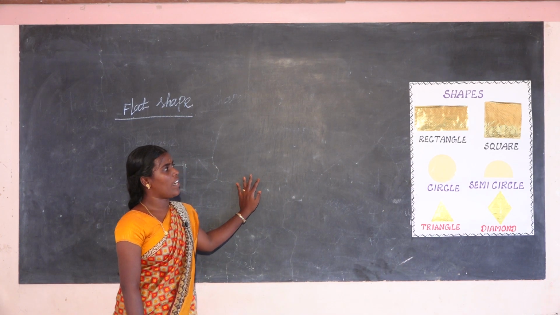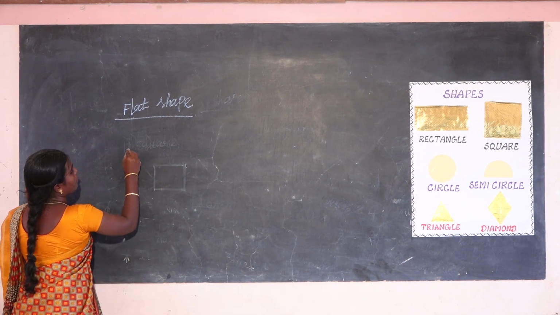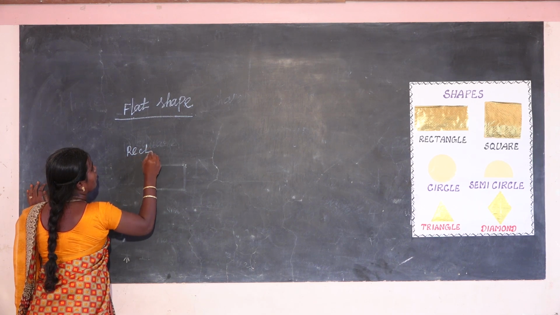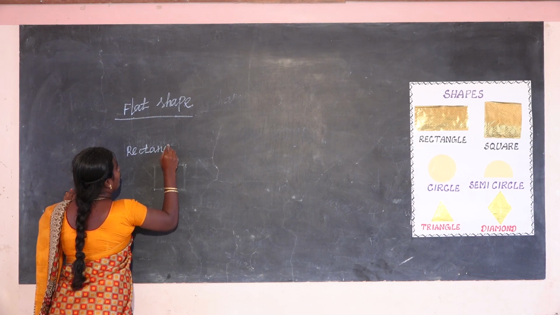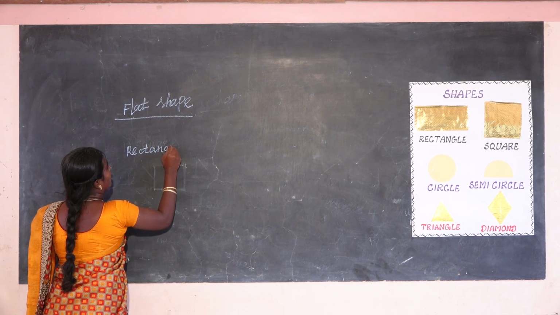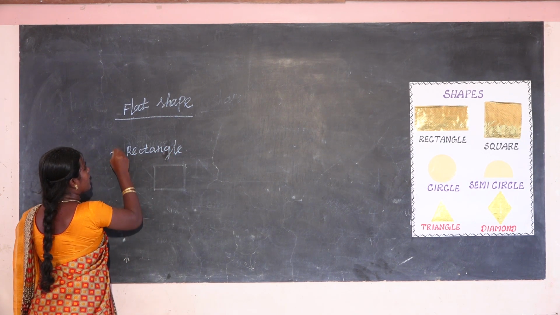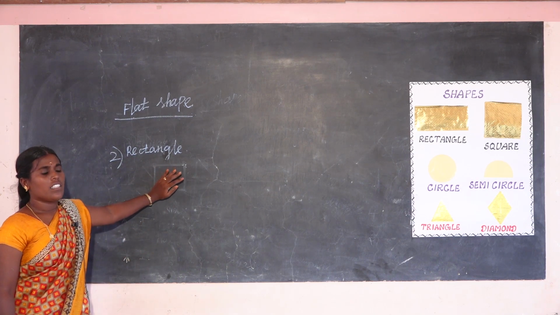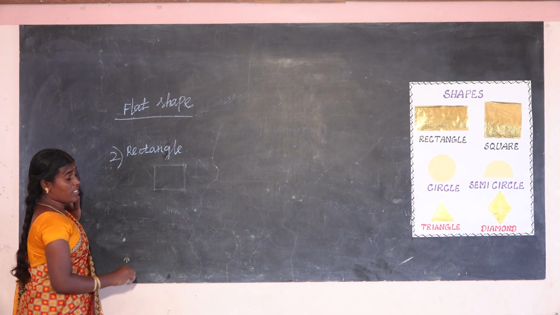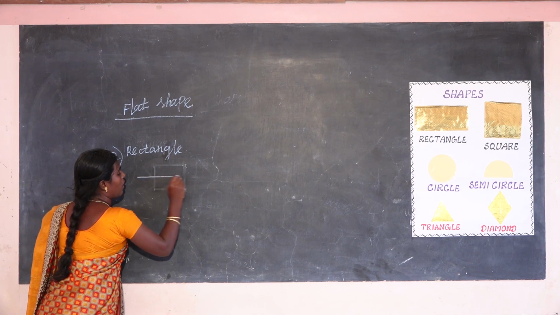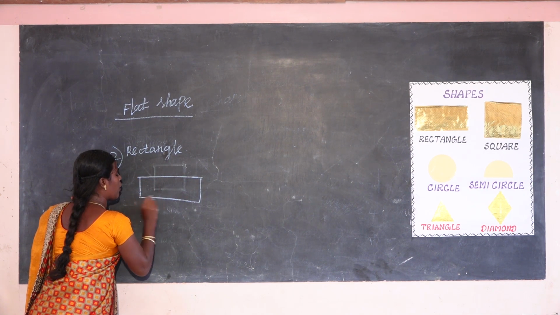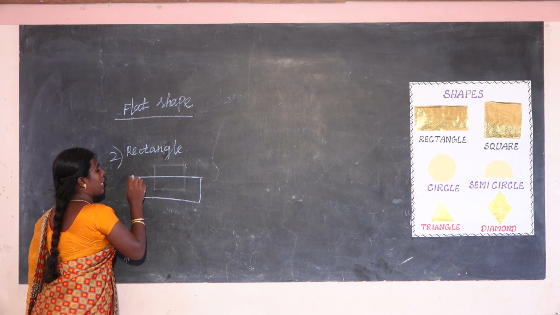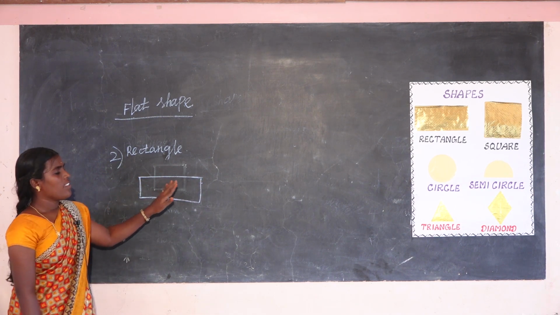Yes. The next one is rectangle. The second one is rectangle. How do you draw it? You draw this. Everyone, draw a rectangle in your note. Yes, what is the rectangle?